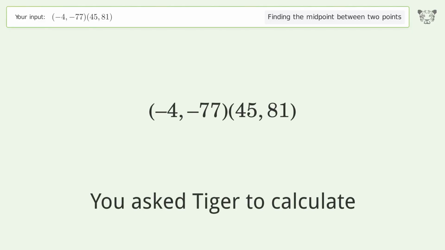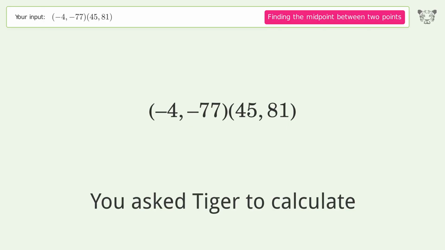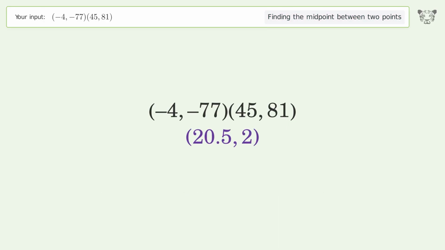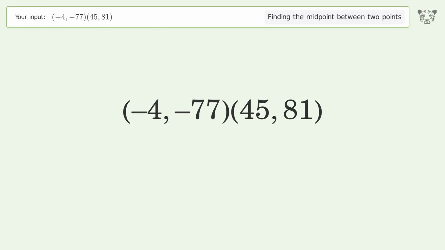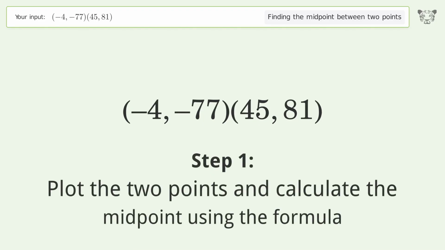You ask Tiger to calculate. This deals with finding the midpoint between 2 points. The midpoint between the 2 points is 20.52. Let's solve it step by step. Plot the 2 points and calculate the midpoint using the formula.